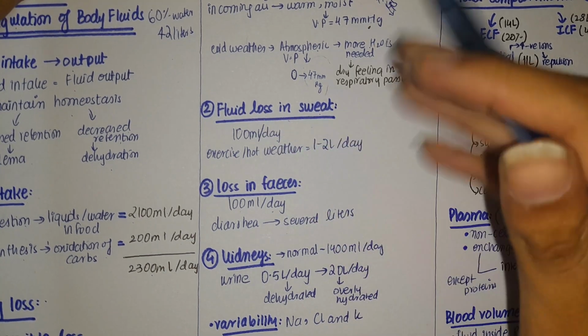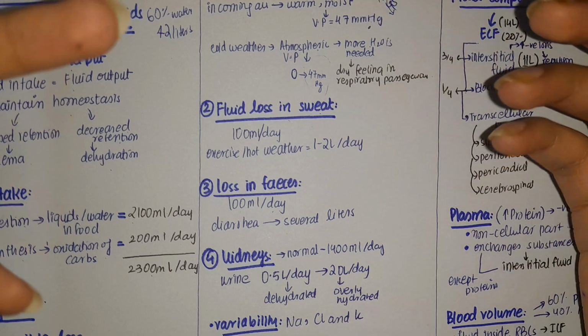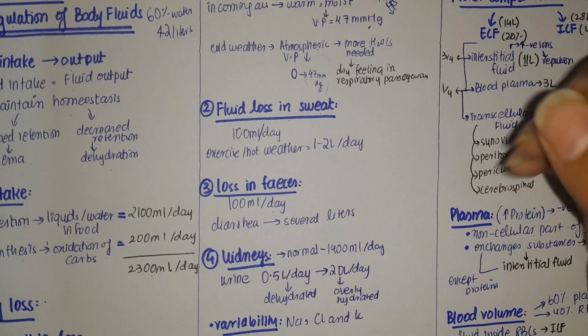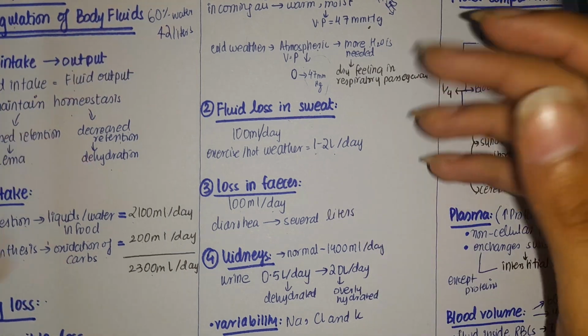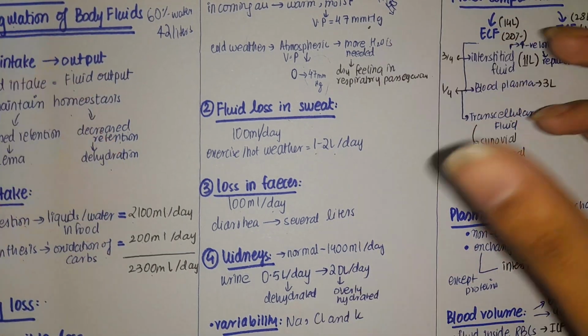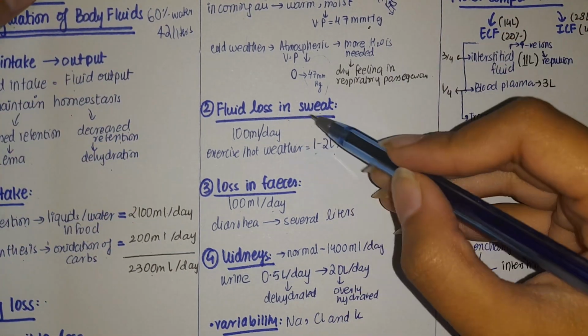But loss in the sweat, when you are in a sunny day and when you are sweating a lot, you're going to lose 1 to 2 liters per day. That is a large amount. That is why you need to have a large intake in summers to accommodate for this fluid loss in sweat.